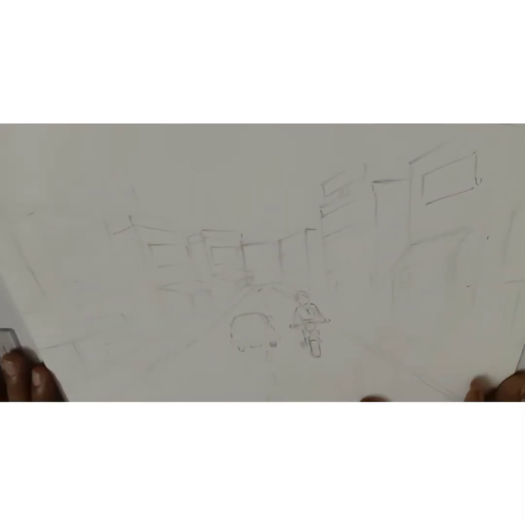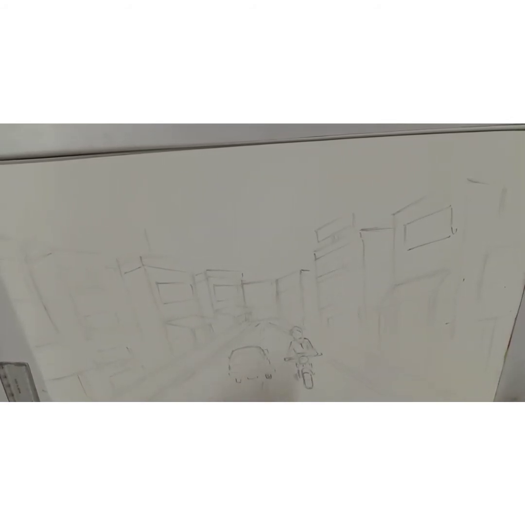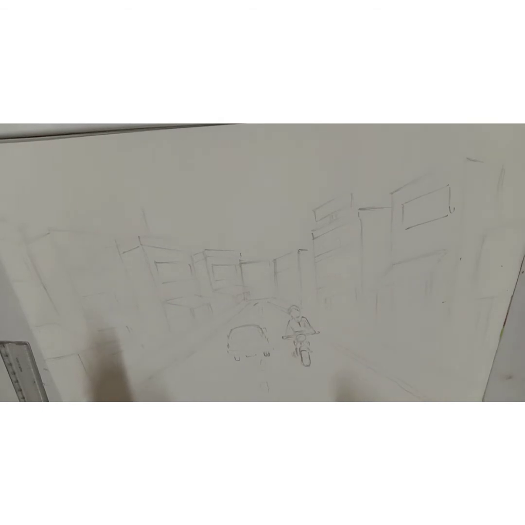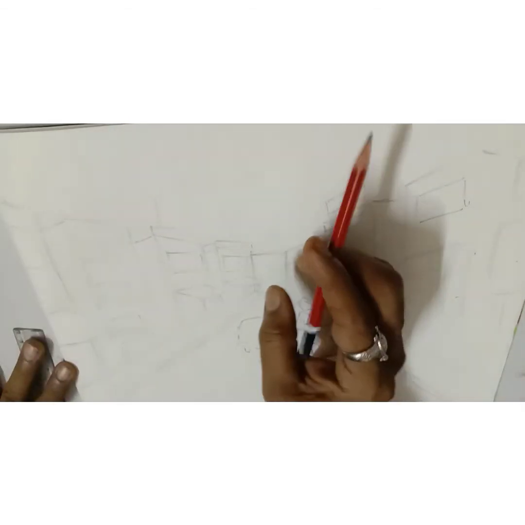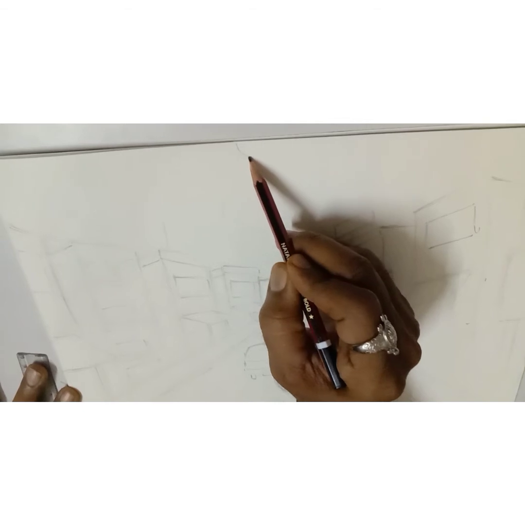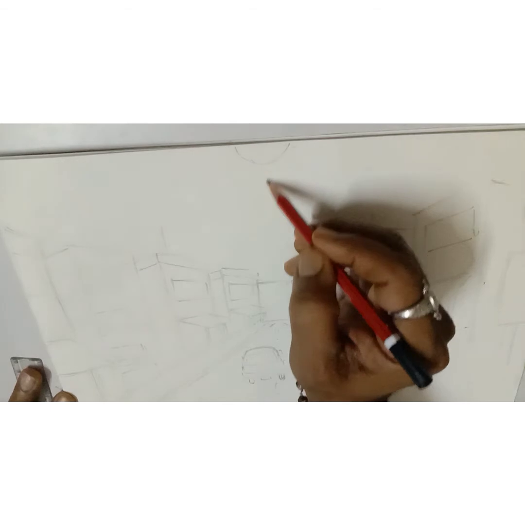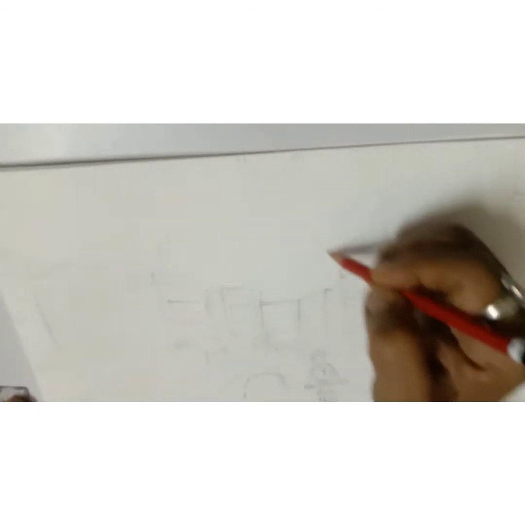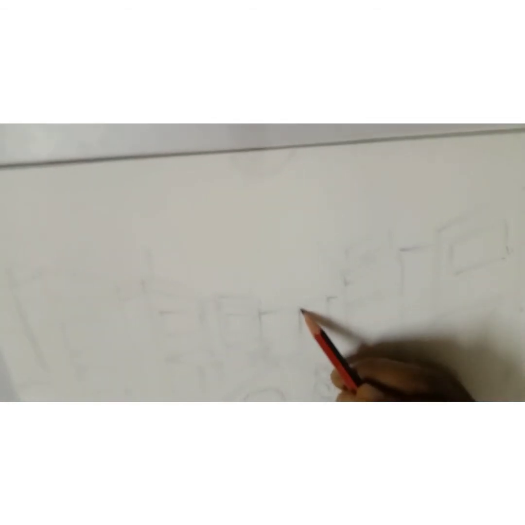Now the main thing in the landscape is light and shade. You have to show the light and shade. Now we are doing a pencil shading, so from where the sun is coming, you have to show the light part there and the darker part. That is very, very important in landscape and still life. Now as the sun is coming from here in the center, the lighter part will come this side and the darker part there.